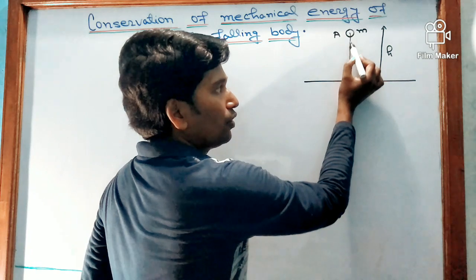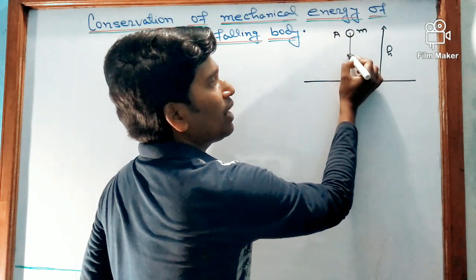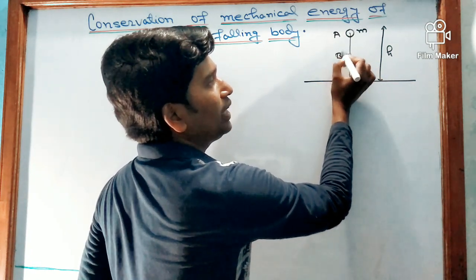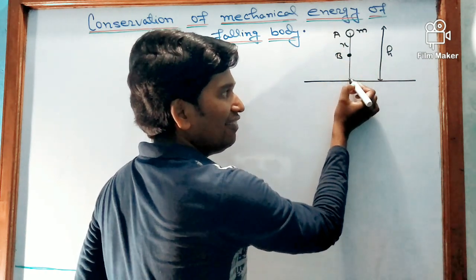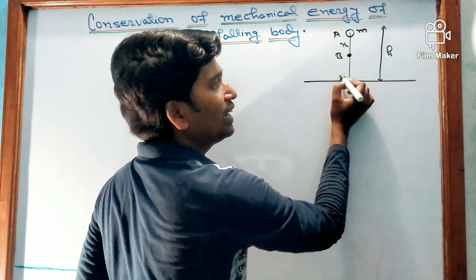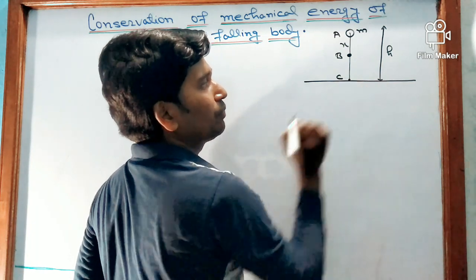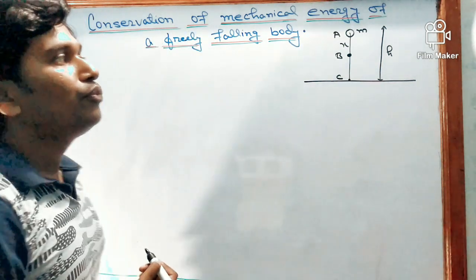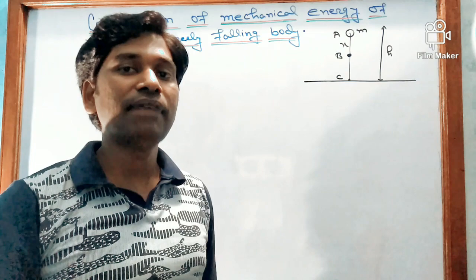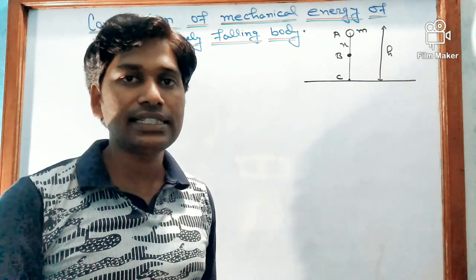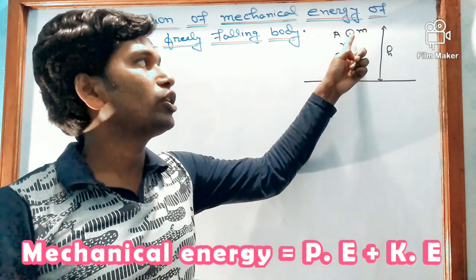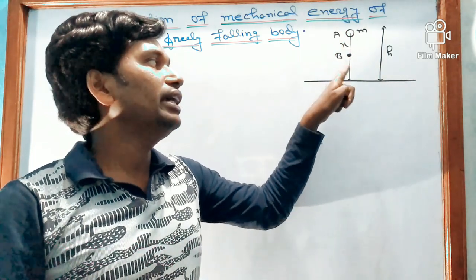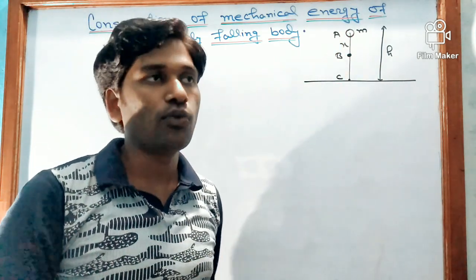During its free fall, it passes a point B after traveling a distance x and then finally hits the ground at point C. So, we will calculate the mechanical energy, that is the sum of kinetic and potential energy, at points A, B and C. Let us see what will happen.